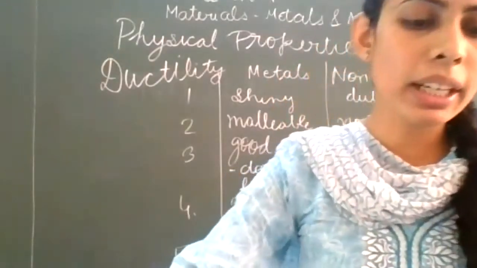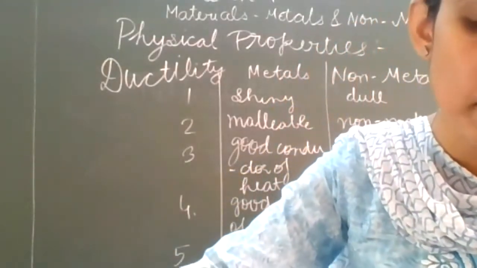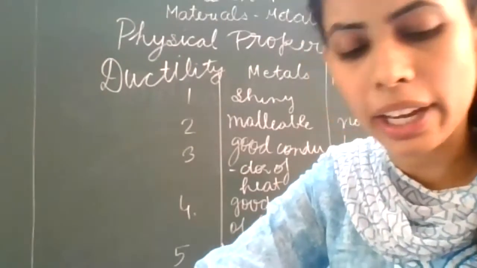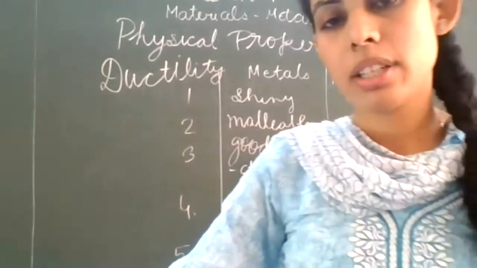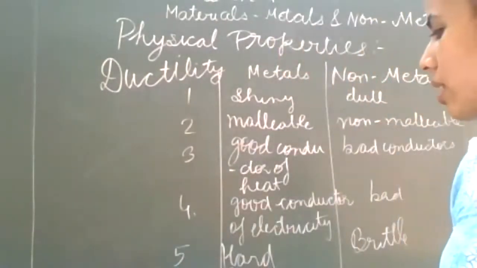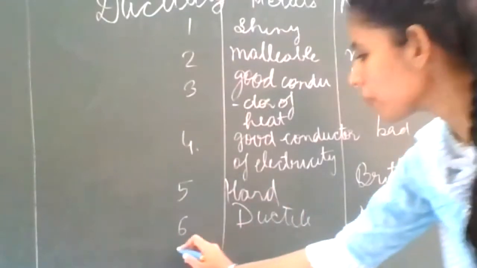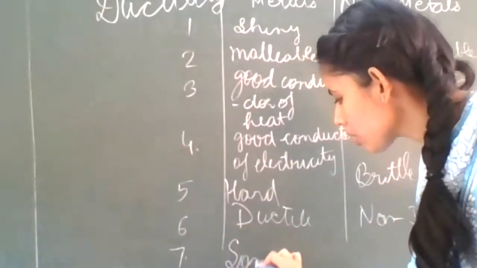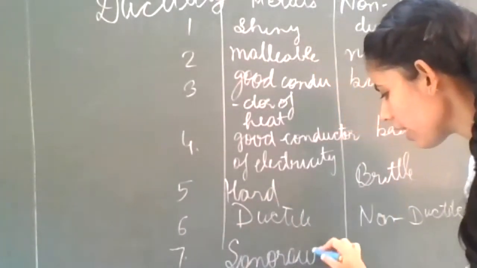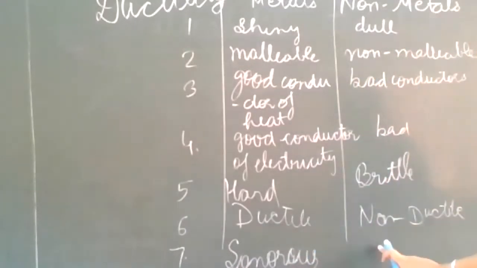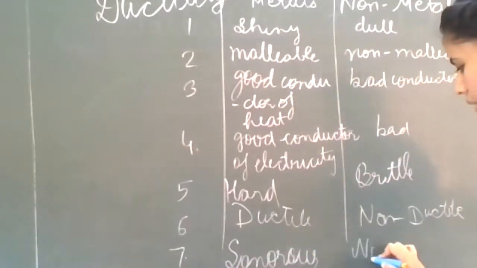So this property, by which the metal produces ringing sound, is called sonorous. So the next one, I am writing above it. These metals are sonorous, whereas the non-metals are not sonorous.